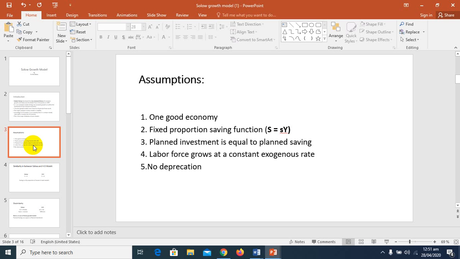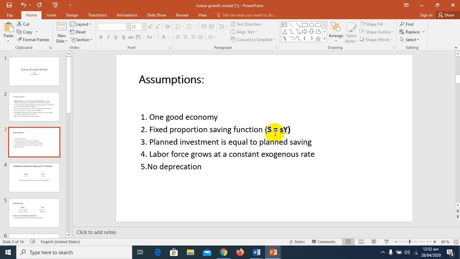So this assumption is quite similar to the Harrod and Domar model. According to them, there is a fixed proportion of saving function, meaning S is equal to sY, meaning this function will come from the origin. In the later slides, I'm going to discuss the graphical representation of the Solow model, where you can see that this function S is equal to sY will come from the origin and it has no intercept. So when we discuss the graphical representation, you can get the idea why we said so.